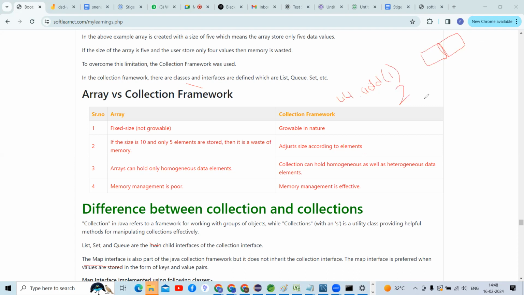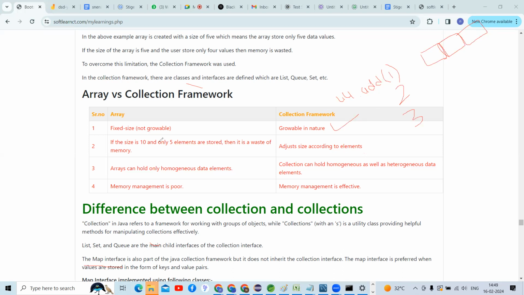Grow that array size, guys. When I add the third element, the array size will grow. Growable nature is available in the collection framework. That is the reason we are talking about this. The collection framework is growable in nature. Growable nature is not available in arrays, guys.